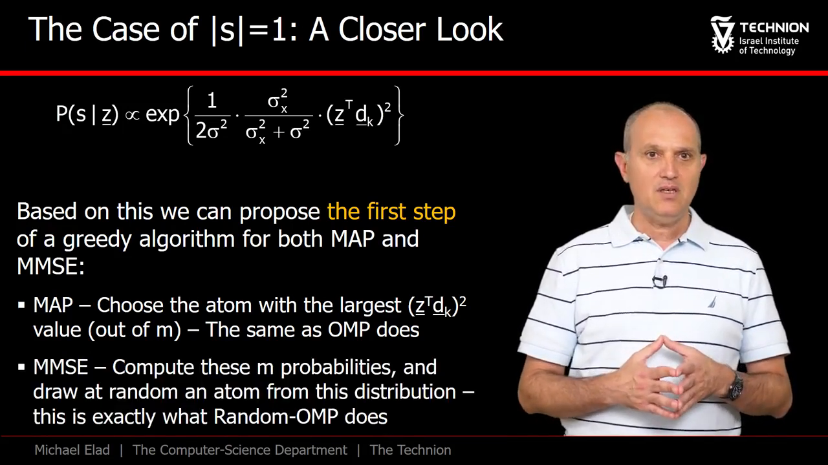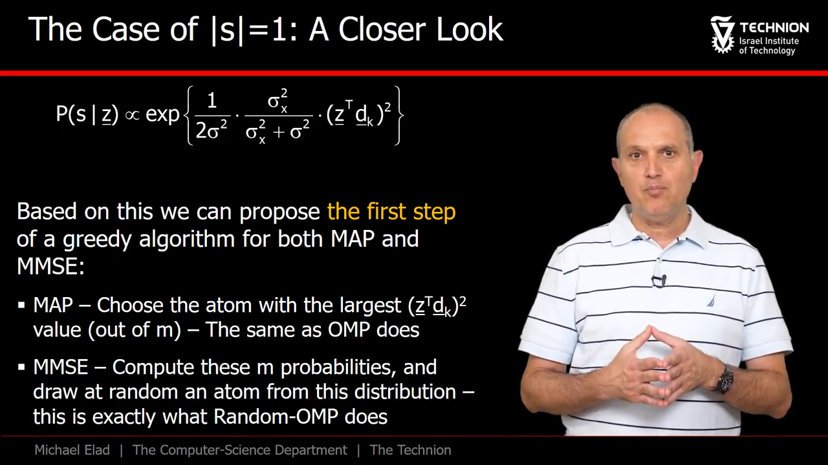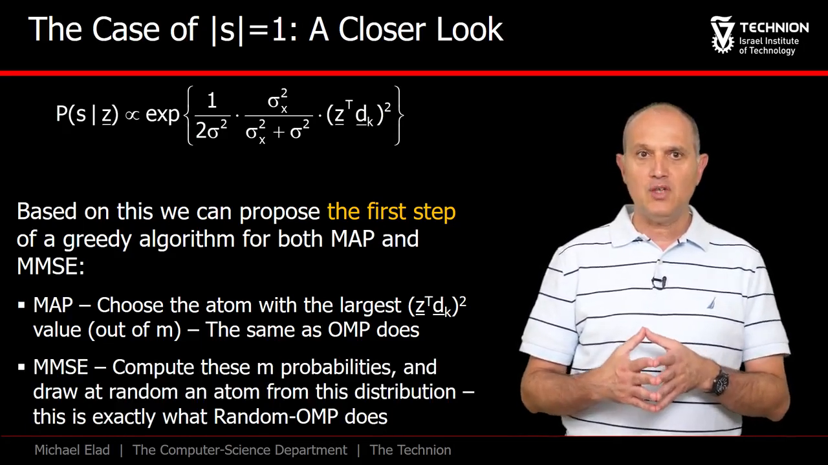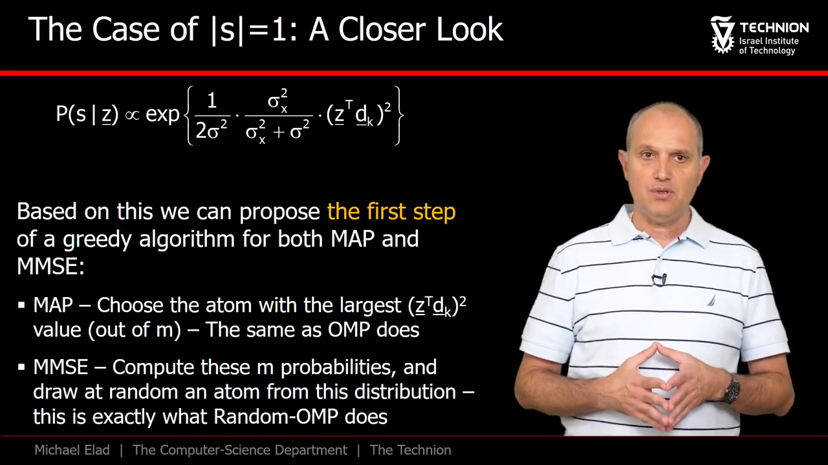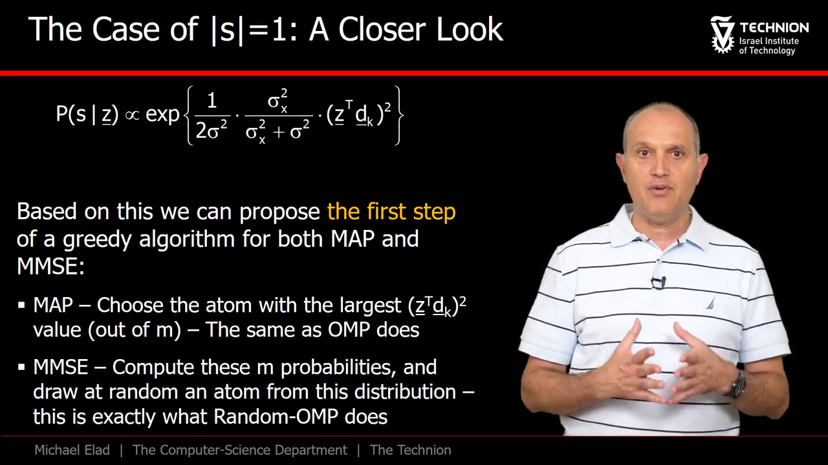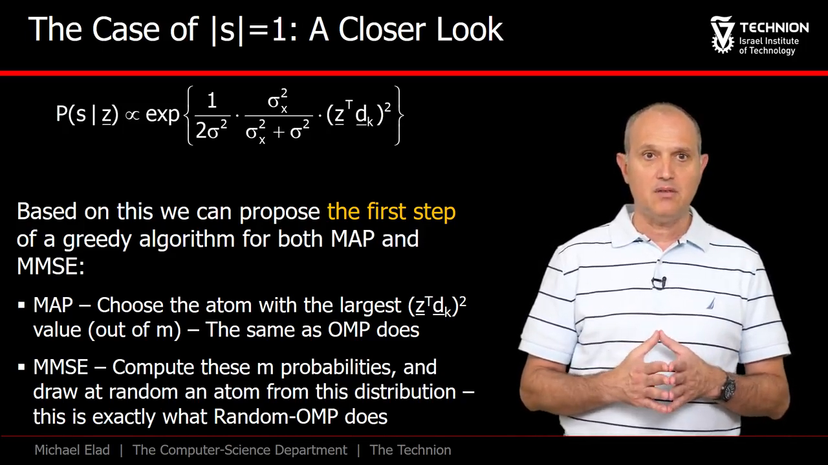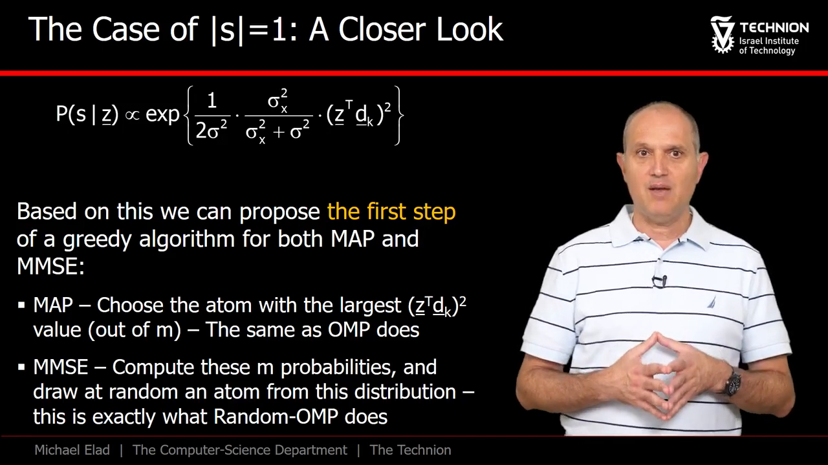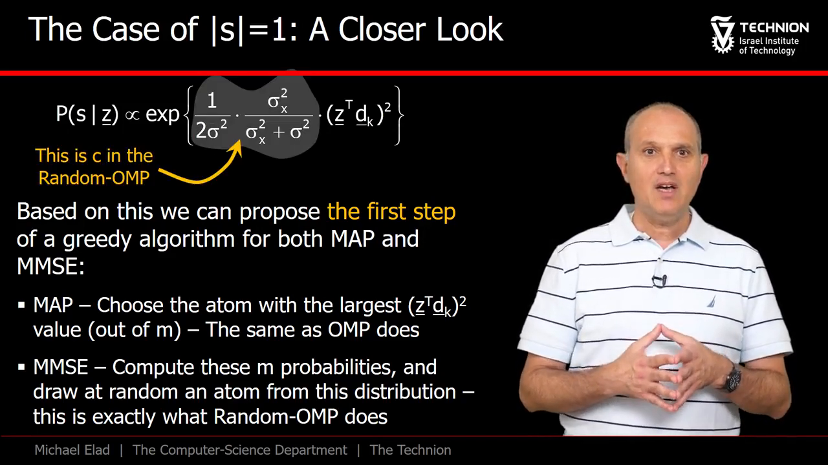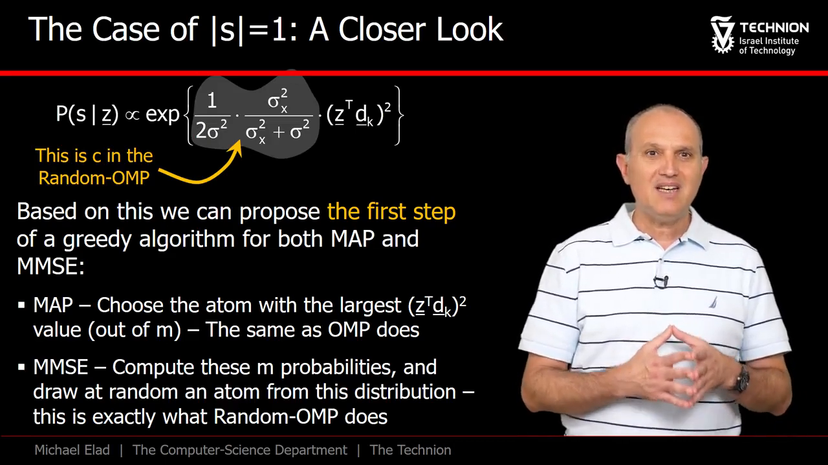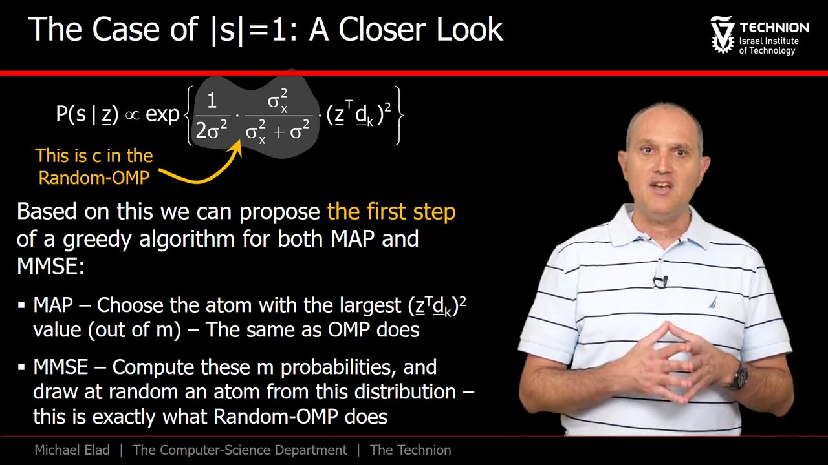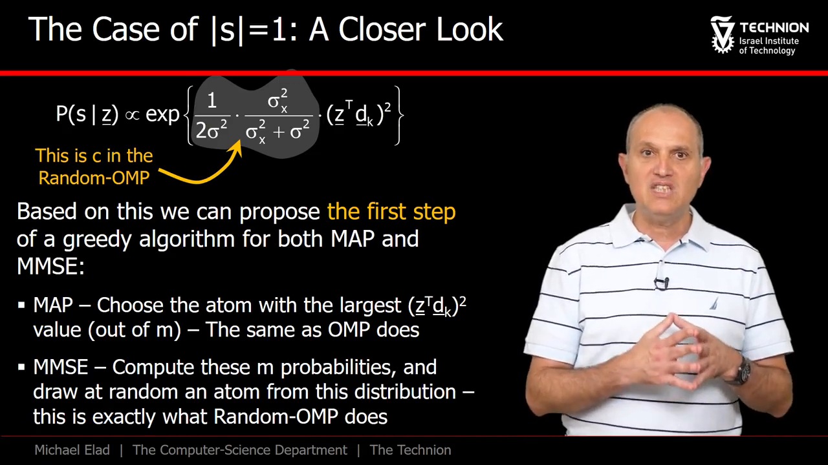What about the MMSE? We should do as above and compute all the probabilities and then draw at random an atom from this distribution. Repeating this many times and averaging is the MMSE estimate. This is very similar to what the random OMP does in the first step. In fact, please go back to the description of the random OMP and you will see that these probabilities are exactly what we suggested, and now we even know what constant C to use.